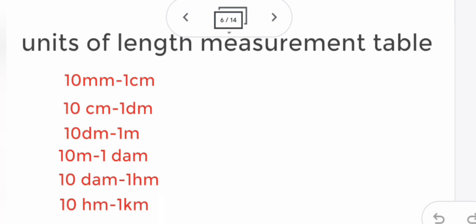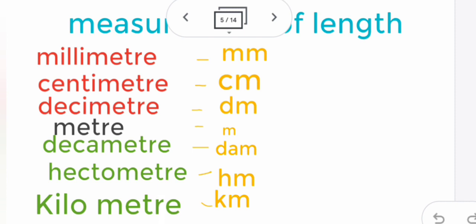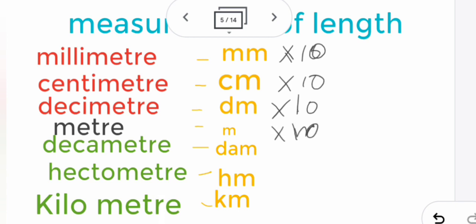Now let's see the measurement table. These are the measurements we have learned. How much is the difference from the smaller to the bigger one? This is very easy: just multiply by 10. If you multiply millimeter by 10, you get 10 times bigger, the centimeter. Centimeter multiplied by 10 gives the decimeter. Decimeter multiplied by 10 gives the meter. Meter multiplied by 10 gives the decameter. Decameter multiplied by 10 gives the hectometer.